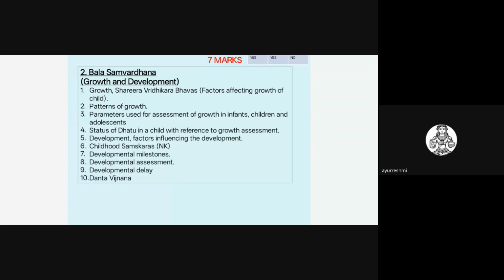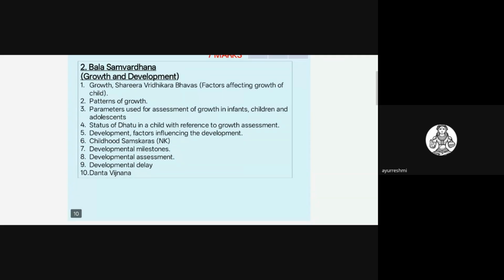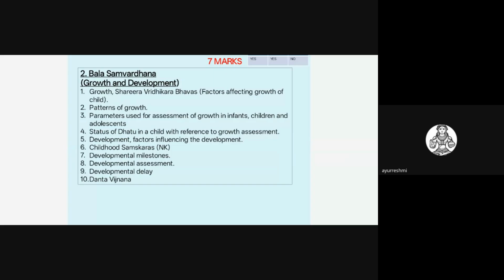So they won't ask SAQ questions on this. One MCQ may be drawn from childhood samskara. The remaining one question will come from either growth and development or the Danta Vijnana topic. So you should concentrate on these syllabus topics rather than childhood samskara, because childhood samskara is classified under the nice to know syllabus part. There only MCQs they will ask.